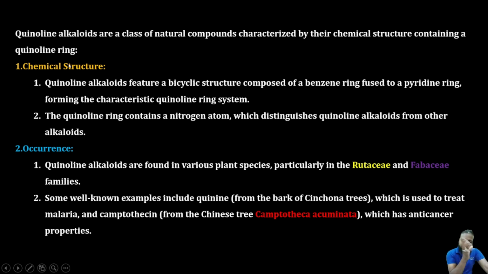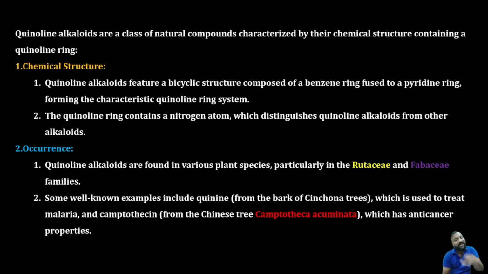We have seen the tabular form with all the structures. Coming to the chemical structure, it is a bicyclic structure composed of one benzene ring fused to a pyridine ring, forming a quinoline ring. This quinoline ring contains a nitrogen atom, which distinguishes the quinoline alkaloids from other alkaloids. If you saw the starting introduction class, I showed you that the quinoline alkaloids have the bicyclic quinoline ring.